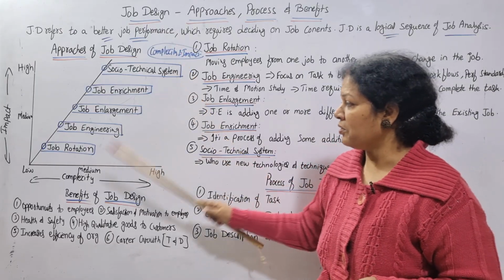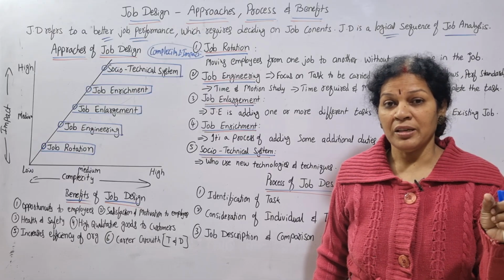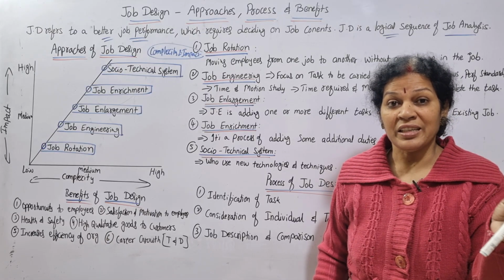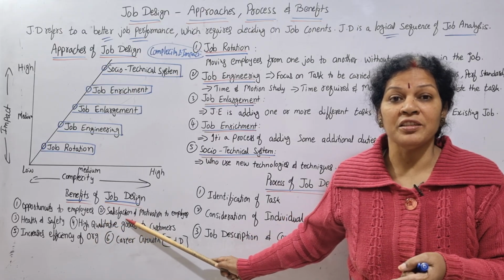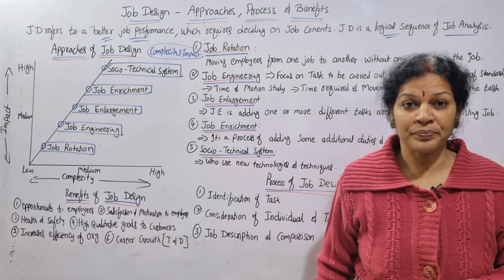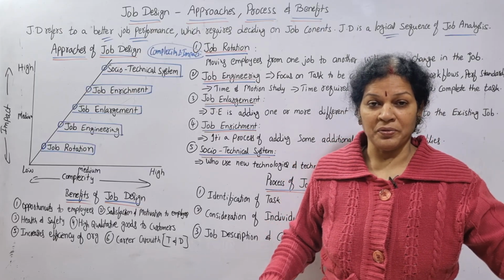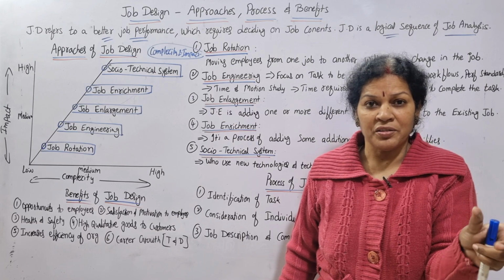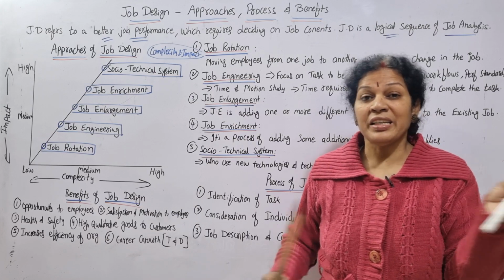Now, complexity we have taken on the x-axis. Complexity means the nature of the job, the role and responsibilities. Increasing those roles and responsibilities, we say it is complexity. Are you getting it? One job is there, we are adding some more responsibility, some more rules and regulations, some other duties, so that is increasing.